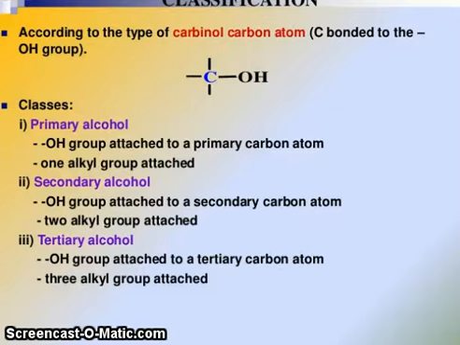Classifications according to the type of carbinol carbon atom, the carbon bonded to the OH group. Primary alcohol: the OH group is attached to a primary carbon atom, with one alkyl group attached. Secondary alcohol: the OH group is attached to a secondary carbon atom, with two alkyl groups attached. Tertiary alcohol: the OH group is attached to a tertiary carbon atom, with three alkyl groups attached.